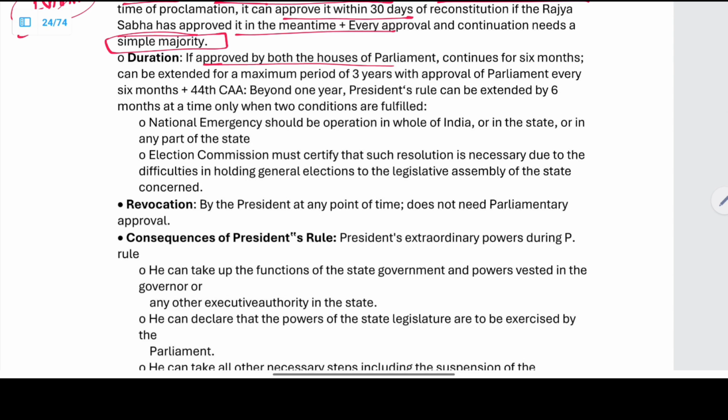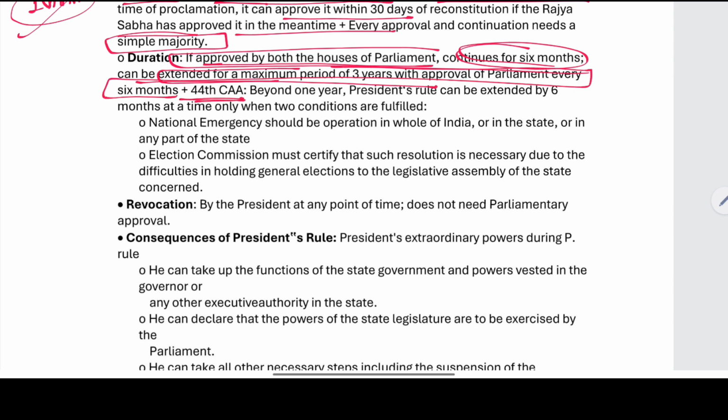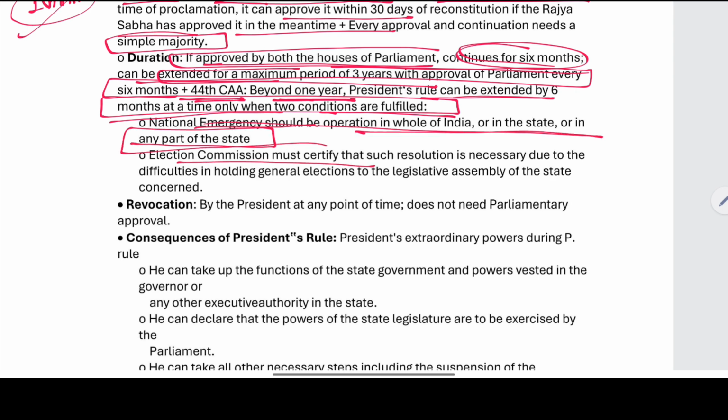The duration: if approved by both the houses, it continues for 6 months only. And it can be extended for a period of 3 years with approval every time. The 44th Constitutional Amendment Act says that beyond 1 year, the President's Rule can be extended up to 3 years when 2 conditions are fulfilled. National emergency must be operational throughout the whole of India.